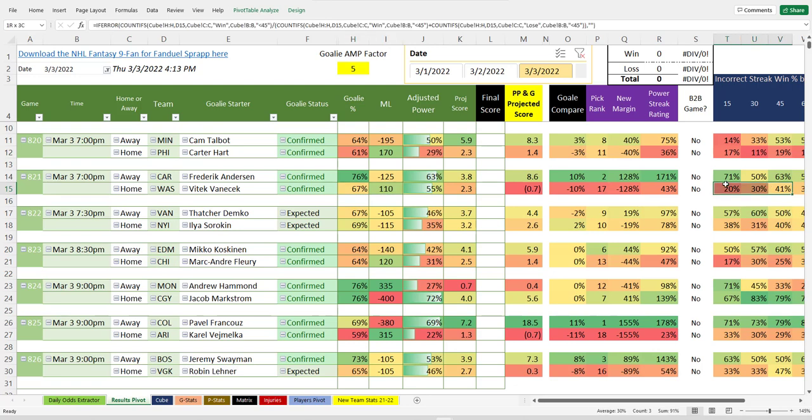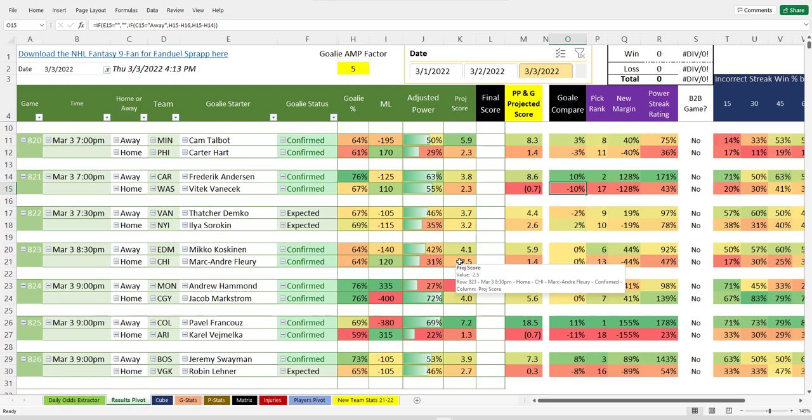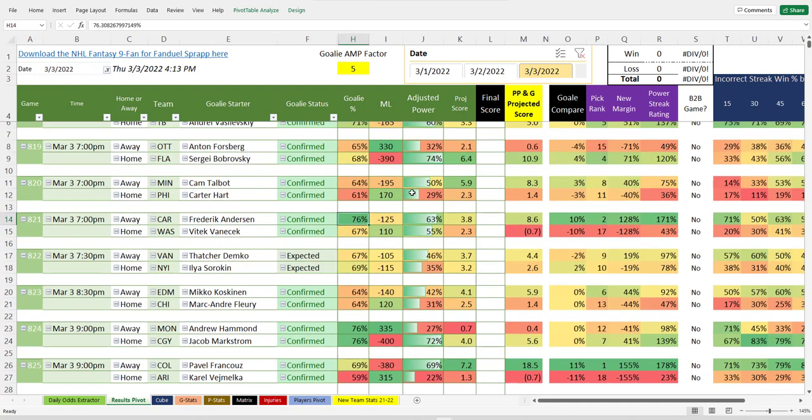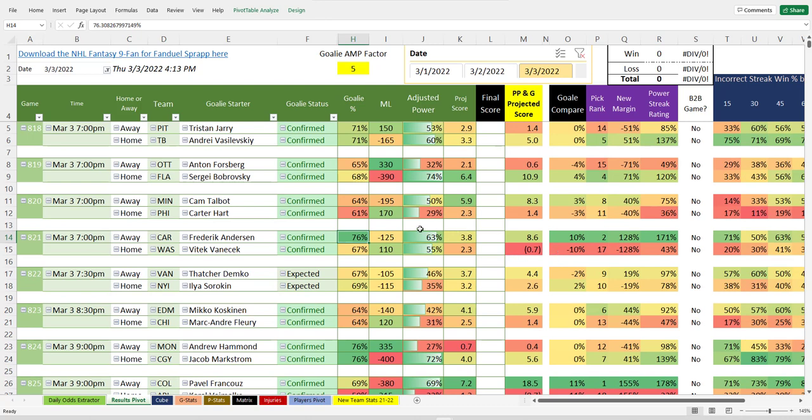Look at how bad Washington has been playing, and it's going in a downward trend. Vanacek is back though, and I'm a Samsonov fan, but Samsonov has been streaking, and Vanacek at least was the goalie when they were winning more games. Vanacek was playing more, so I feel like that actually helps them. But Frederik Andersen, good goaltender. I mean, Carolina, good team. You can see really where the good teams are. Carolina's one of them. And the line is not that bad because Washington gets credit. So I hate to bet against my own team, but that's what it looks like there.